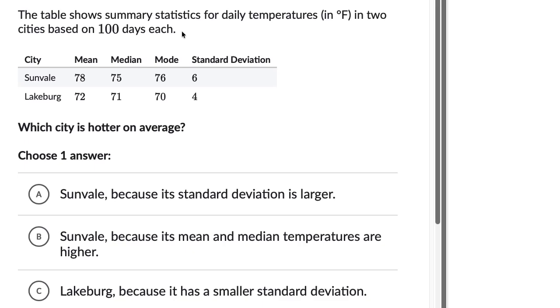The table shows summary statistics for daily temperature in degrees Fahrenheit in two cities based on 100 days each. Which city is hotter on average? So pause this video and have a go at that.